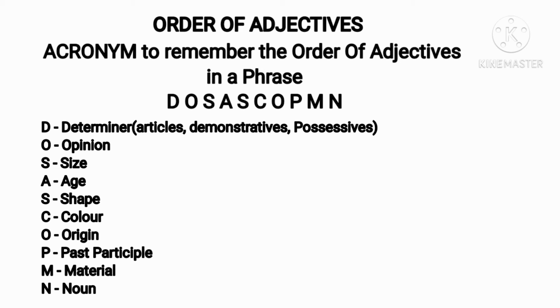By using this acronym, you can remember the order of adjectives. Though it is not a hard and fast rule, it will be of some help to you. Here is the acronym.